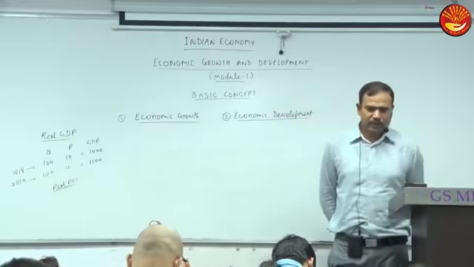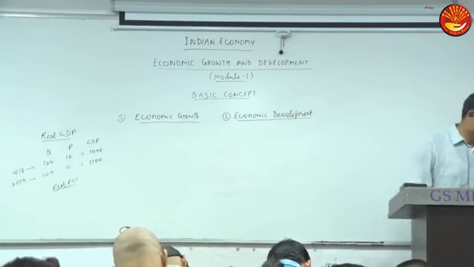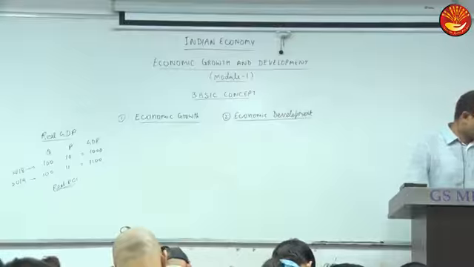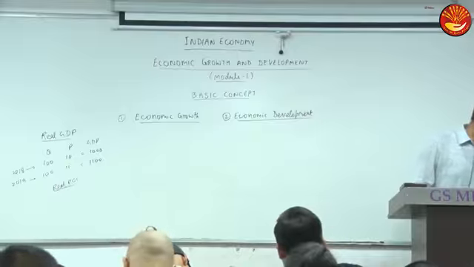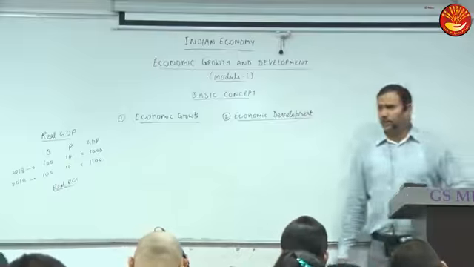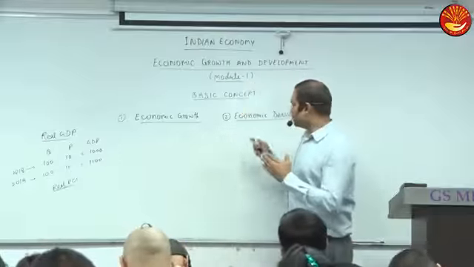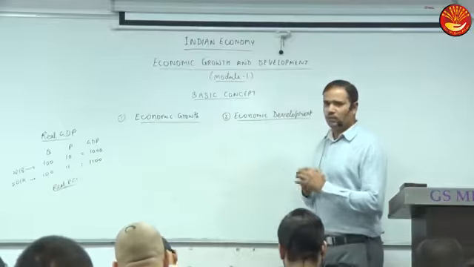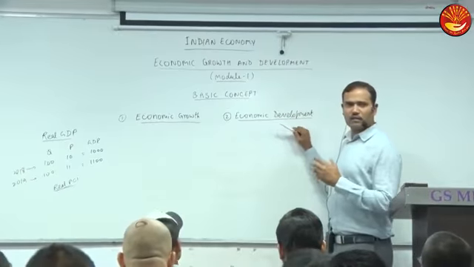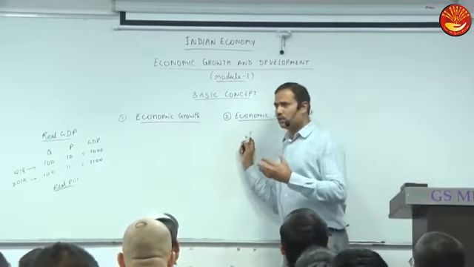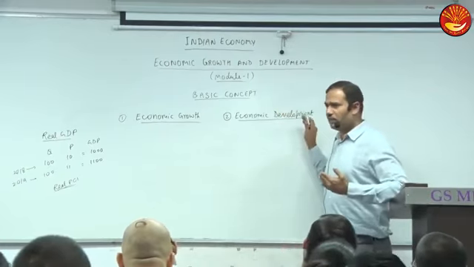That means production should increase as well as welfare should improve. Welfare improvement means well-being improvement. For example, the level of education or health status should improve, poverty should reduce, inequality should reduce. That is actually development. Okay.